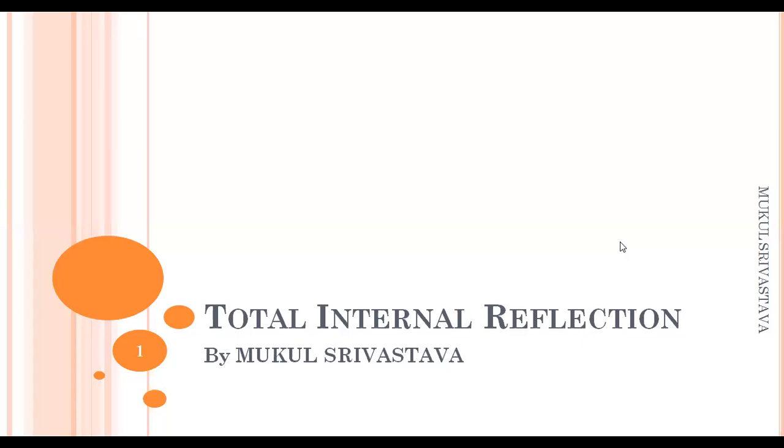Today, students, we are going to discuss total internal reflection. Total internal reflection can be defined as the phenomenon in which, when light passes from an optically denser medium to a rarer medium, then at the interface the light is partially reflected back into the denser medium and partially refracted into the rarer medium. That phenomenon is called internal reflection.